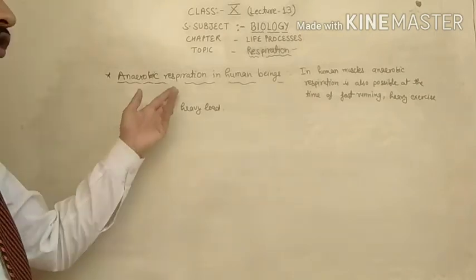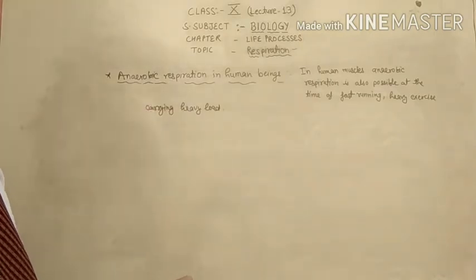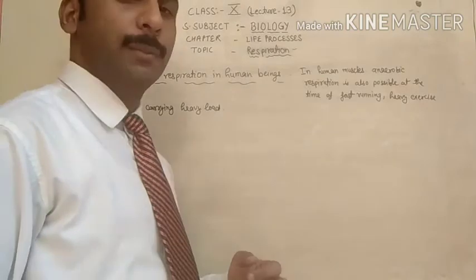So this is the condition under which anaerobic respiration takes place in human beings.